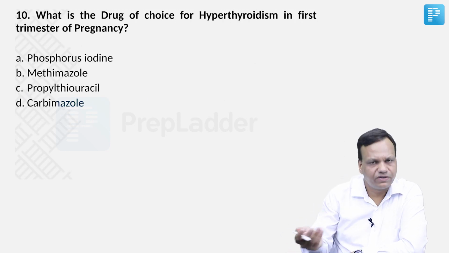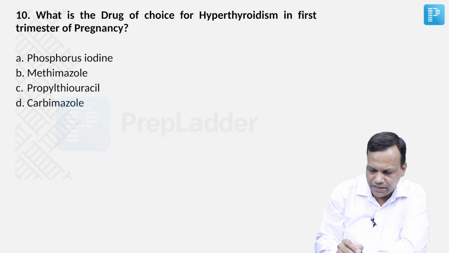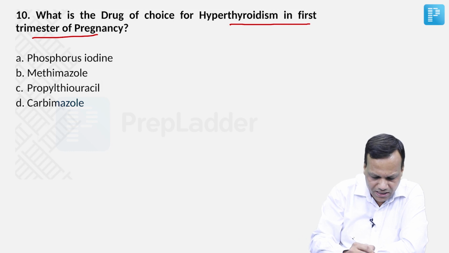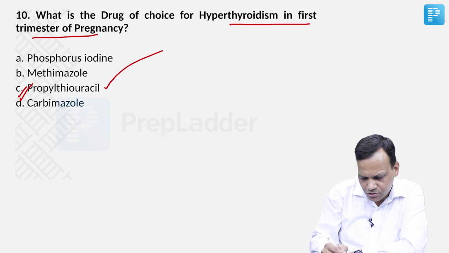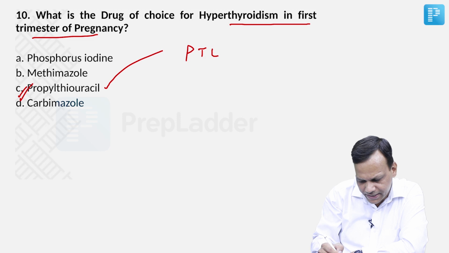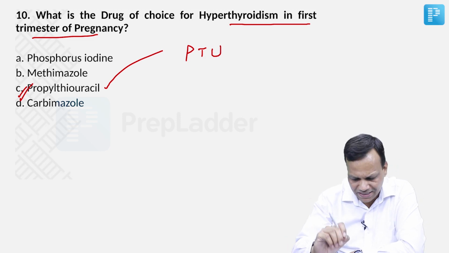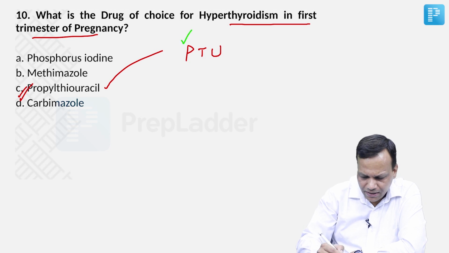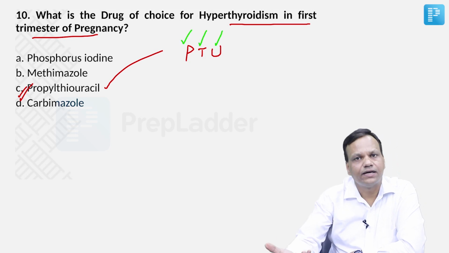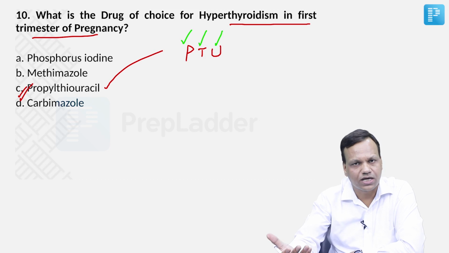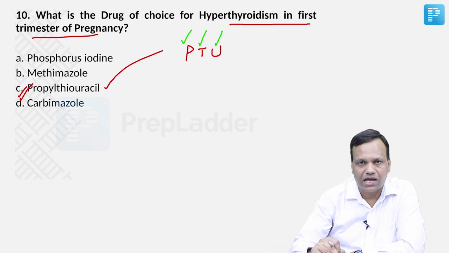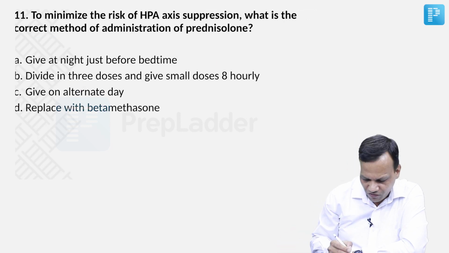This question we discussed several times, a direct stat question. Drug of choice for hyperthyroidism in the first trimester of pregnancy is propylthiouracil. So propylthiouracil, we write it as PTU, and in Hindi you can remember it very easily. It is saying पहले ट्राइमेस्टर में यूज करना है, तो पहले ट्राइमेस्टर में यूज करना है. So PTU is the drug of choice for hyperthyroidism in the first trimester of pregnancy. Okay. Moving to the next question.